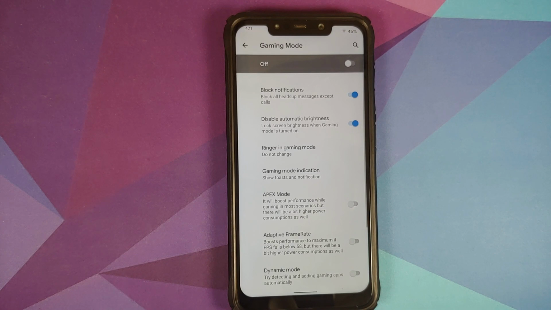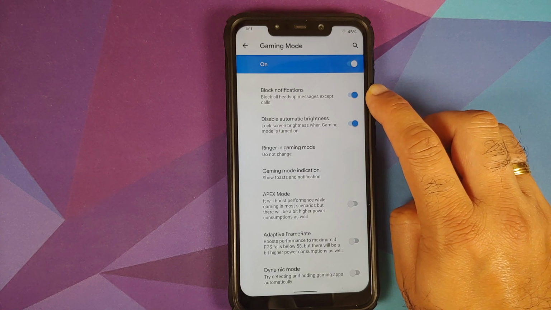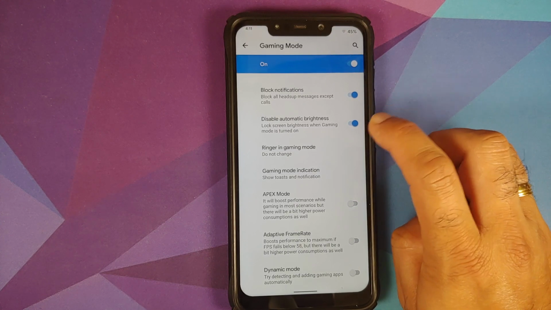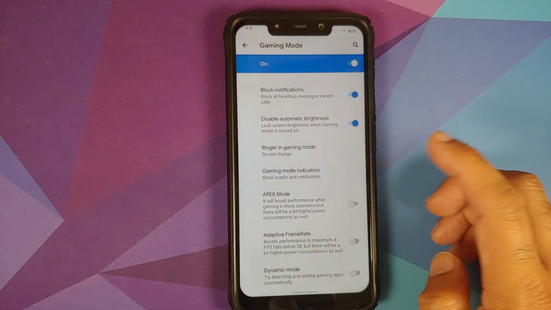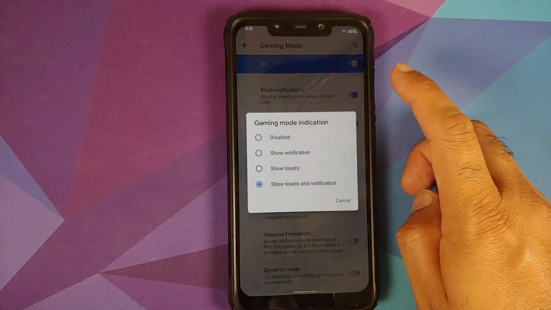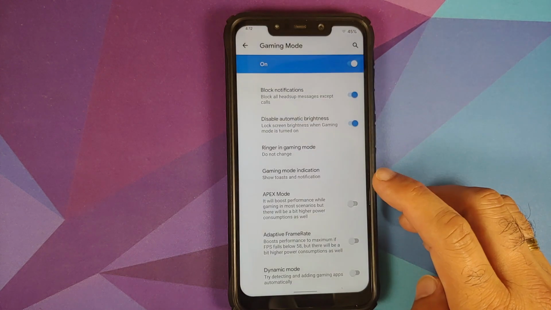Then you have gaming mode, a master toggle to enable or disable gaming mode. Then block notifications while you are in gaming mode, disable automatic brightness. What do you want to do with the ringer while you are in gaming mode? Do you want a gaming mode indication or not, and what style of indication do you want?